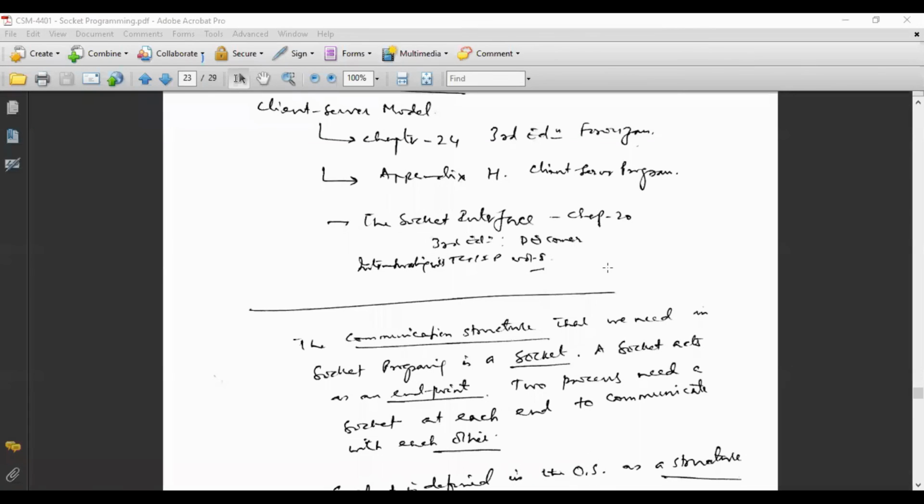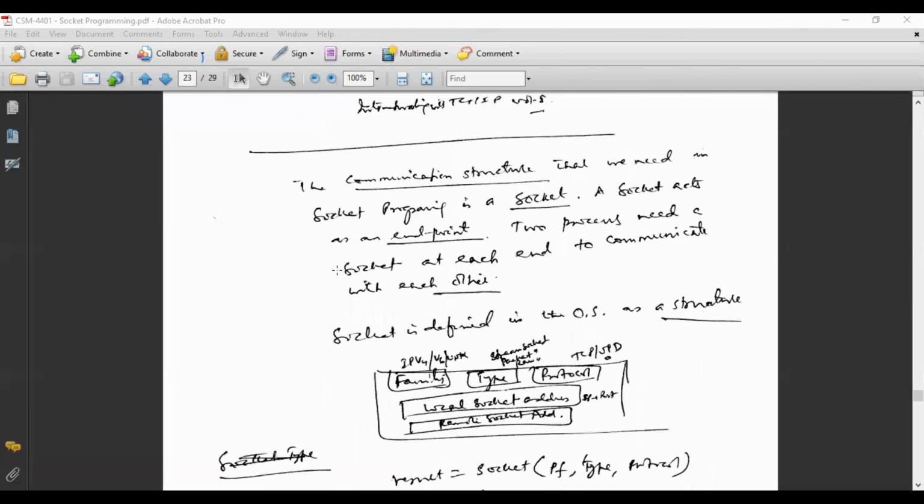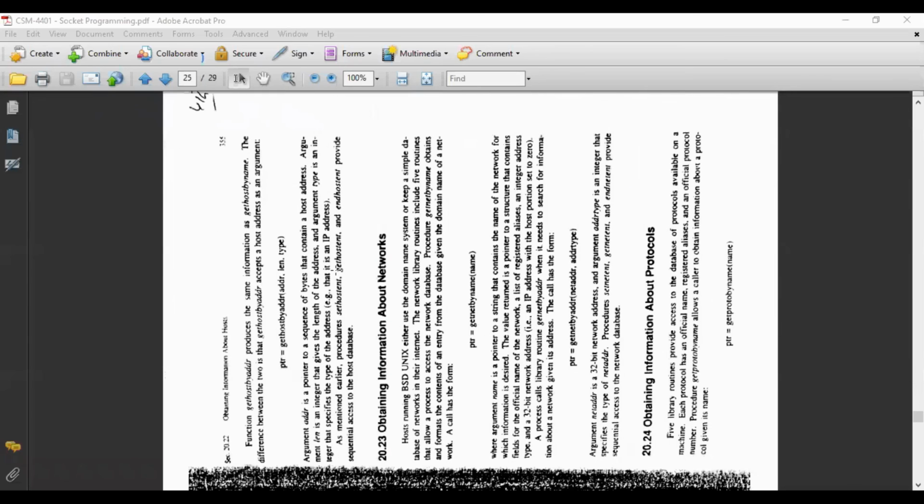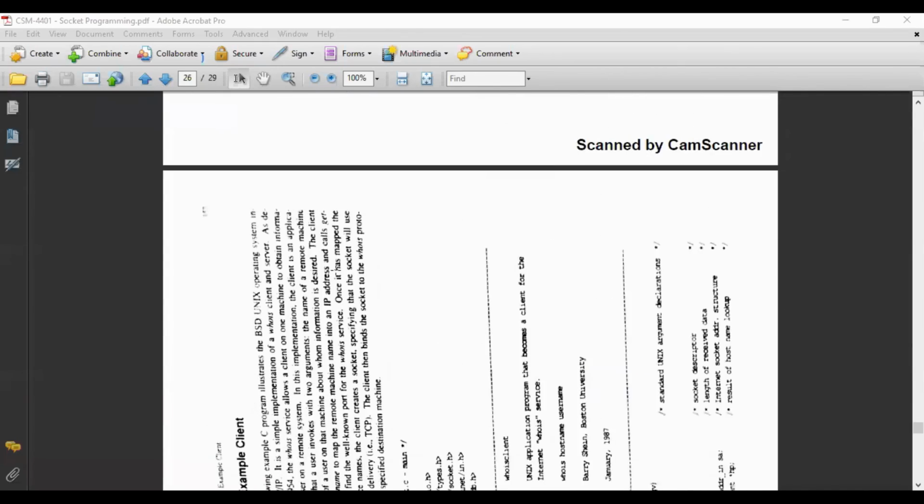Another book which I have already recommended to you is Internetworking with TCP/IP, Volume 1, by Richard Stevens. So these are the 4 books which you can consult for further reading. I have just scanned some pages from chapter 20 of Douglas E. Comer, and I have shown you how things are there.